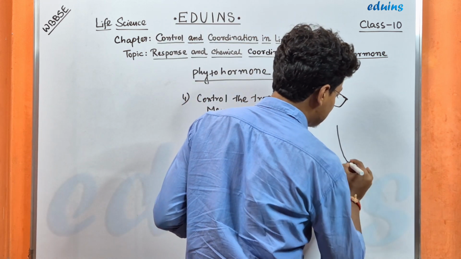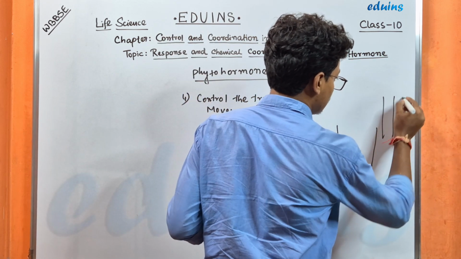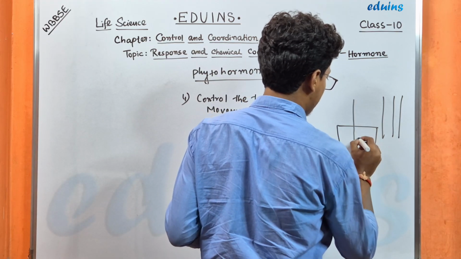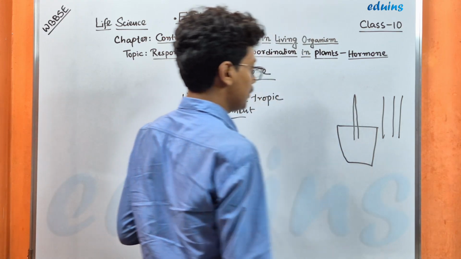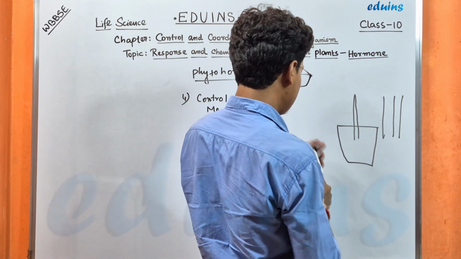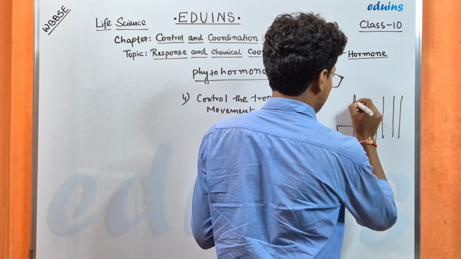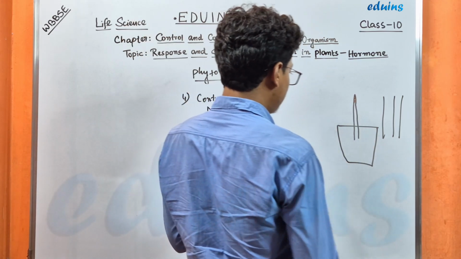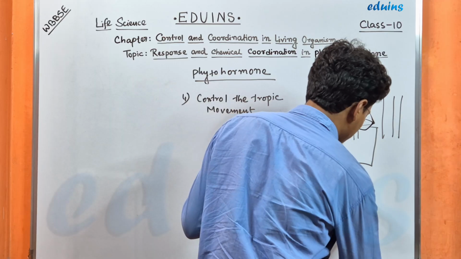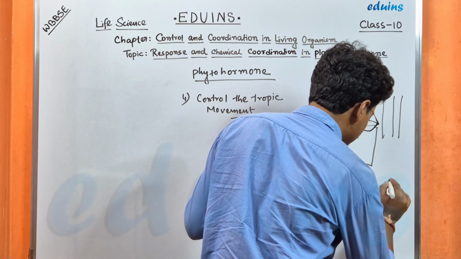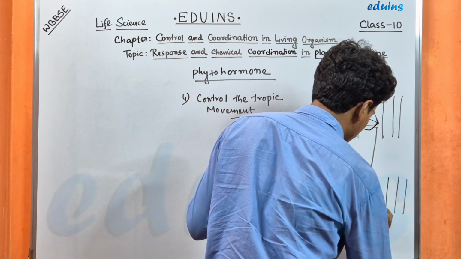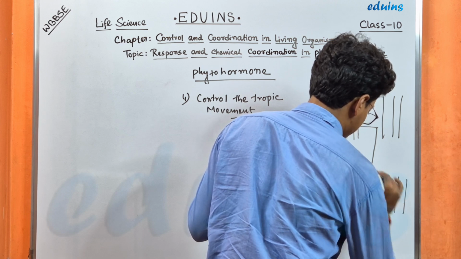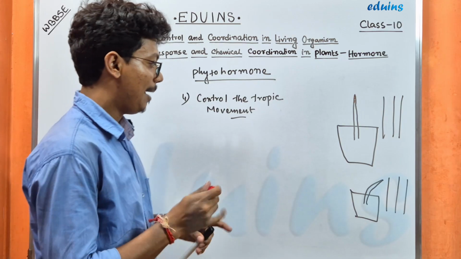If I place a potted plant just near the window, like this, the auxin present in the apex region or the tip, after a few days, the plant bends towards the window like this. What happens here?